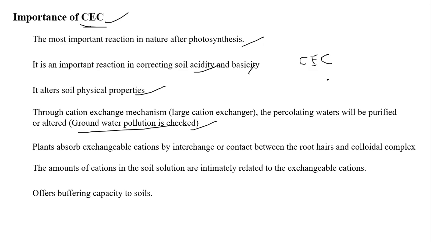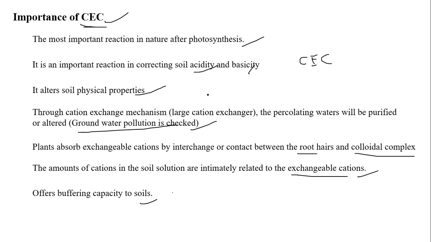Also, plants absorb most of the cations, or all the nutrients, from the exchange complex through root hairs and the colloidal complex. The amount of cations in the soil solution is closely related to the exchangeable cations. And it also offers some buffering capacity. Buffering capacity means resistance to change in pH. It offers resistance to sudden changes in pH. So the CEC has this much importance.